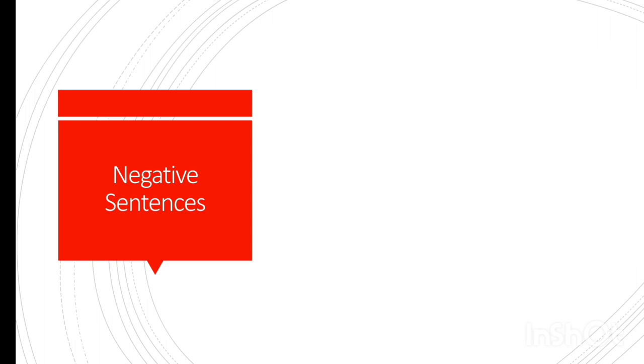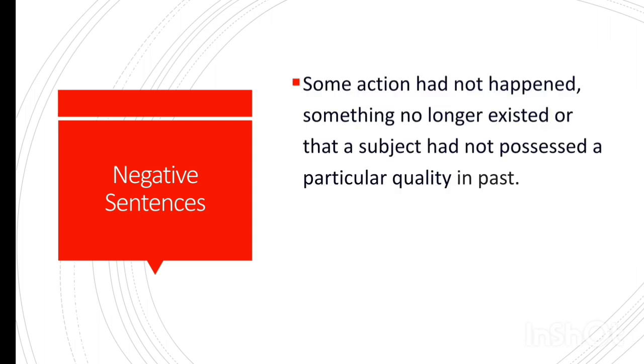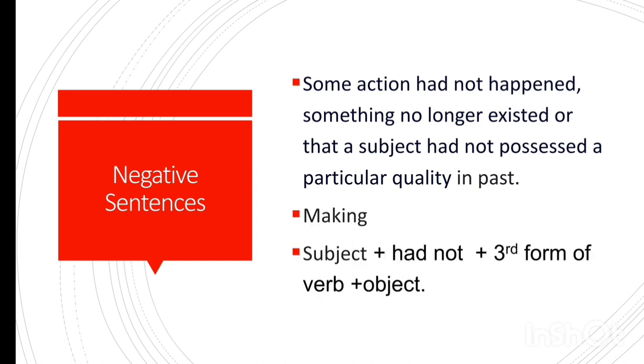Negative sentences. Some action had not happened, something no longer existed, or a subject had not possessed a particular quality in the past. It means in a specific time period. Let's see the making of negative sentences. You will have to add only one word, and that is not, with the helping verb had. Subject plus had not plus third form of verb plus object, at the end a sign of period.